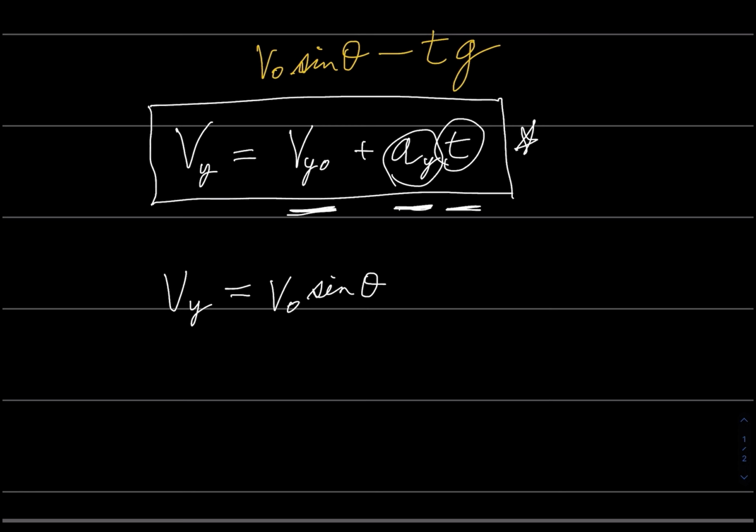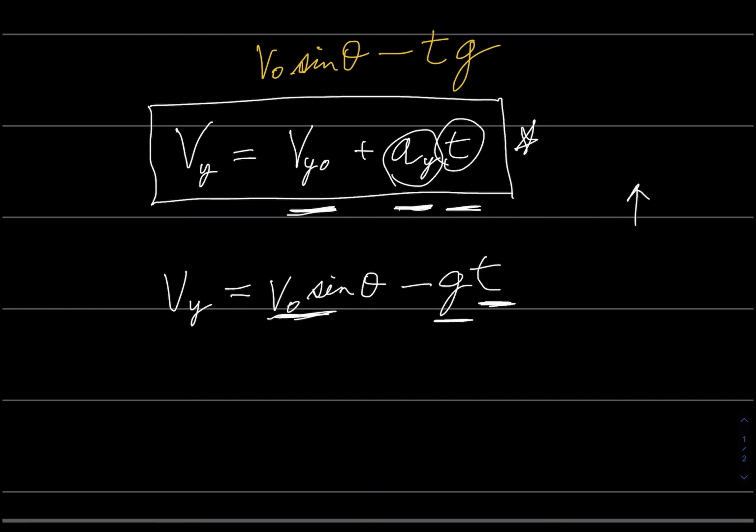Your acceleration is negative g times time, because plus is in the upward direction, and as the clock ticks, you're going to be slowing in your upward ascent and then increasing your downward ascent.